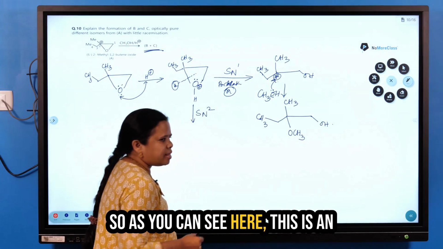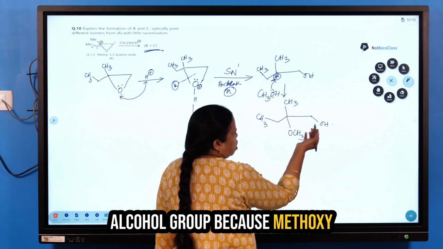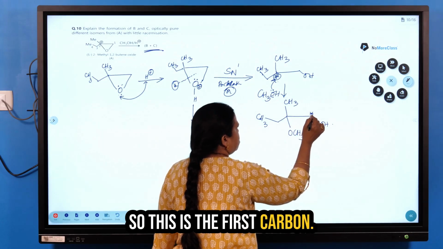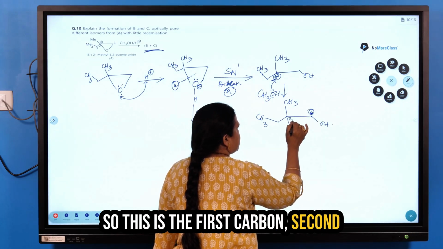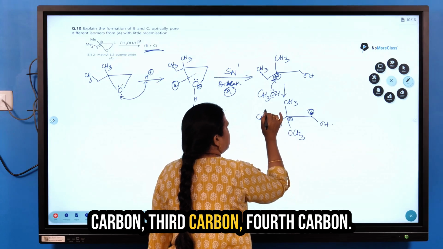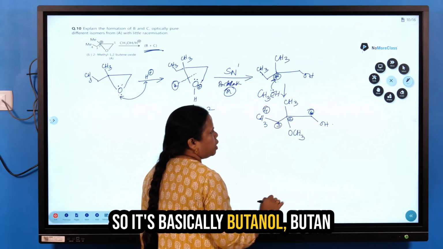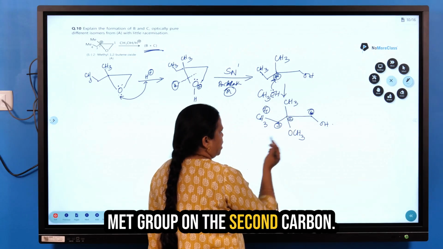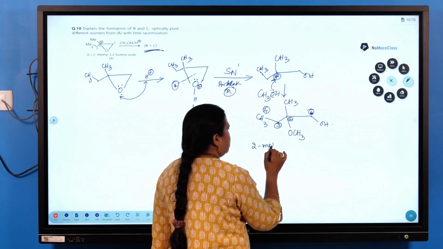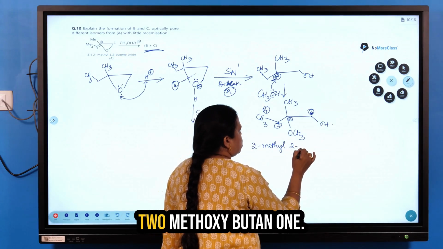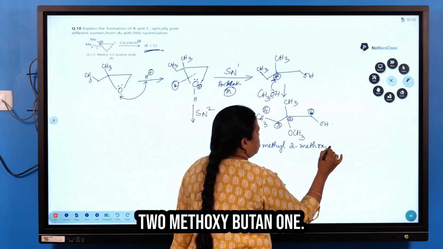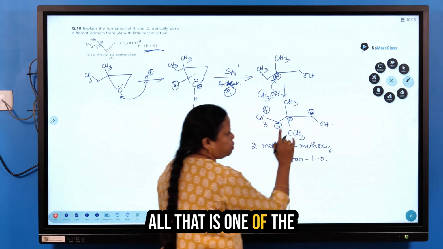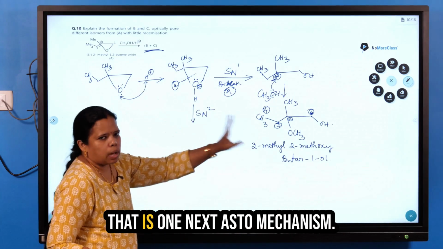As you can see, this is an alcohol group, because methoxy is not above the alcohol. This is the first carbon, second carbon, third carbon, fourth carbon. So it's basically butan-1-ol, which has a methyl and a methoxy group on the second carbon. So this is 2-methyl-2-methoxybutan-1-ol. That is one of the isomers between B and C.